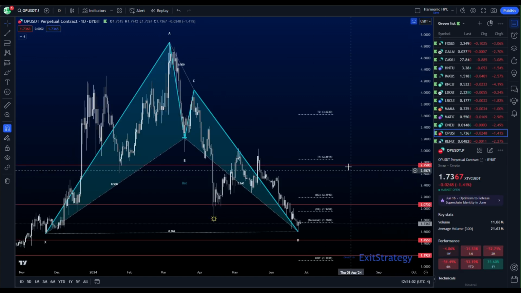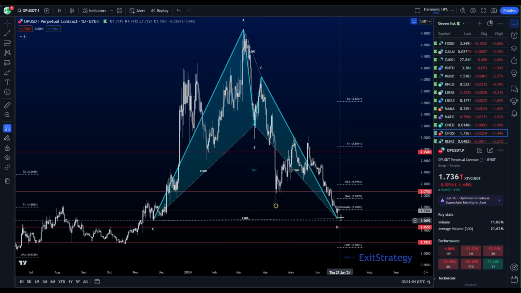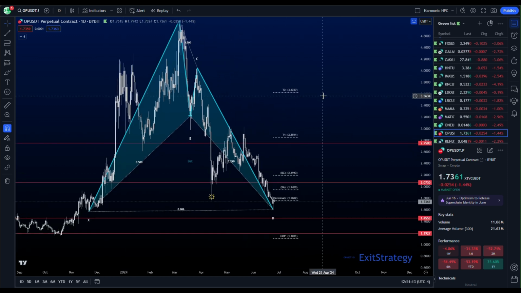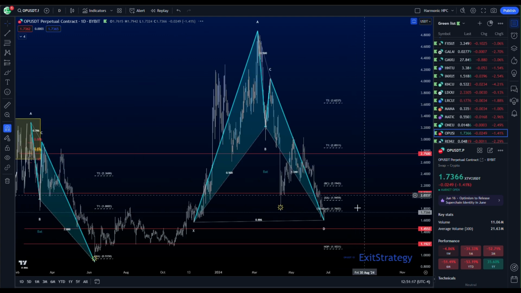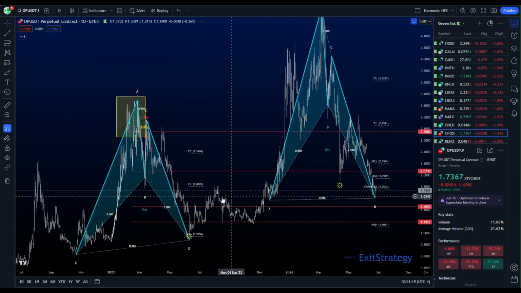OP has completed a daily bat pattern. This is a pretty good reaction. These are good selling tails. Again, we completed here. We made a type 1 into target 1, came back down. Now we're looking to make a type 2 through target 1 into target 2. We do have a fairly good sized order block range down in here, especially this high volume area node.